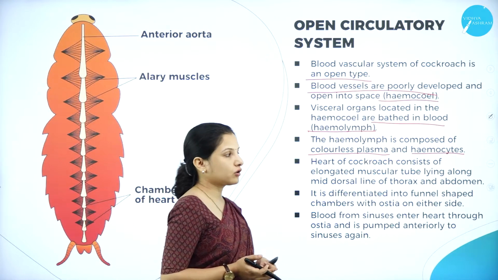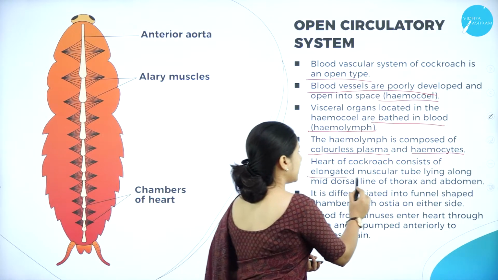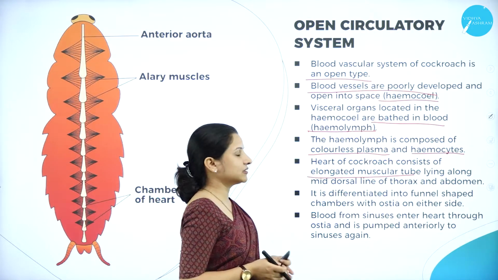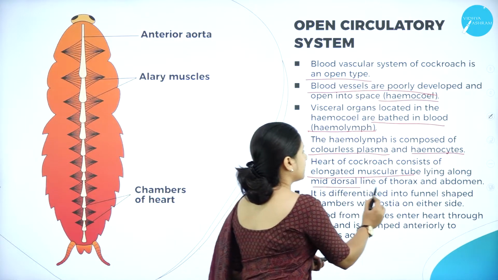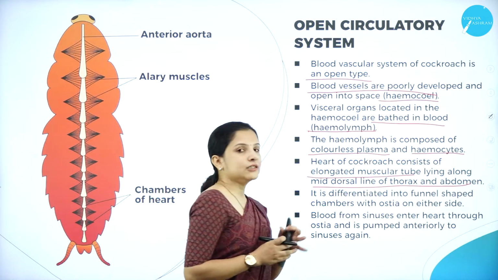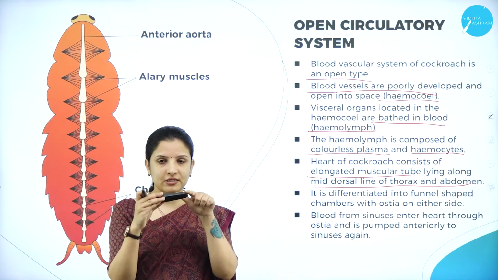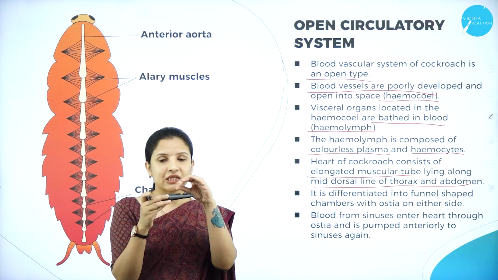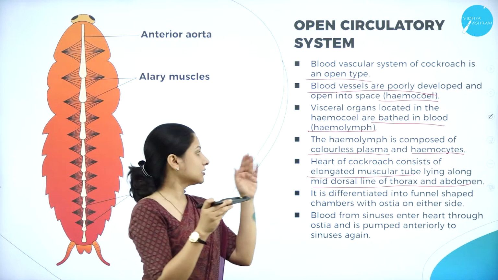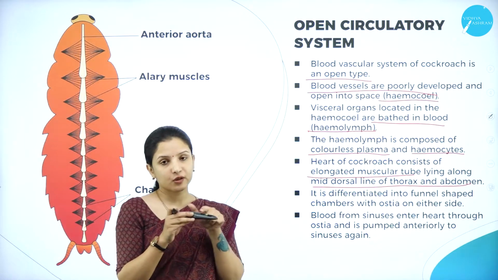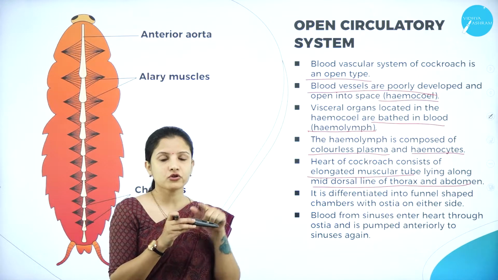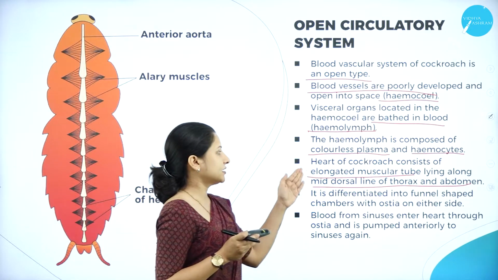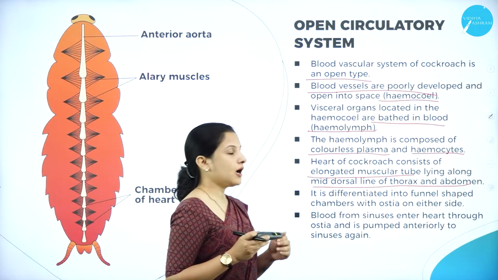And the heart of the cockroach is usually made up of elongated muscular tubular structures, and they are present at the mid dorsal line of the thorax and the abdomen. So they are present at the dorsal region, that is the upper surface of the cockroach, but in the middle, that is in the thorax and the abdomen region.